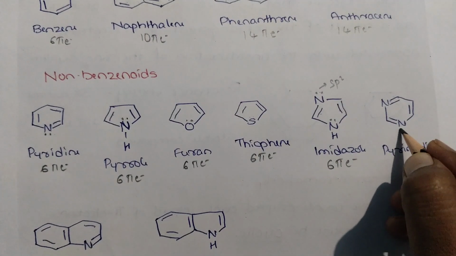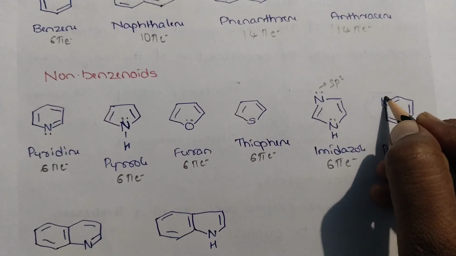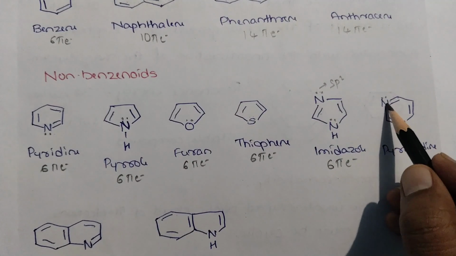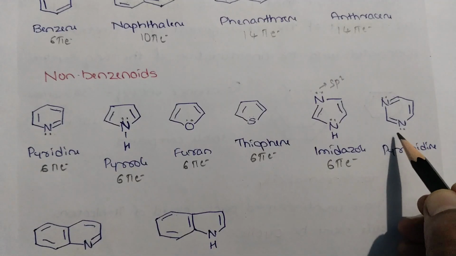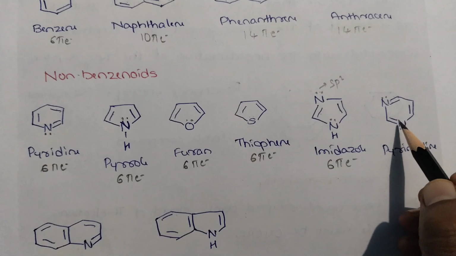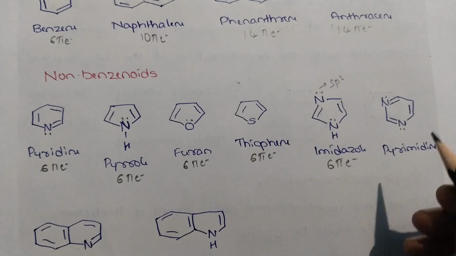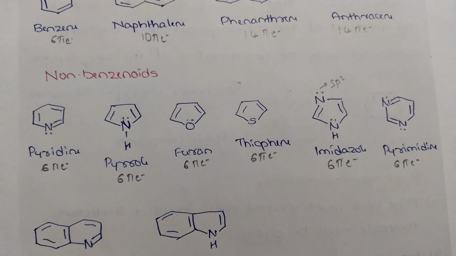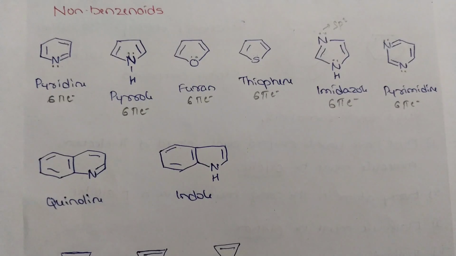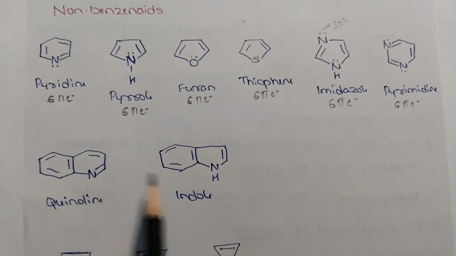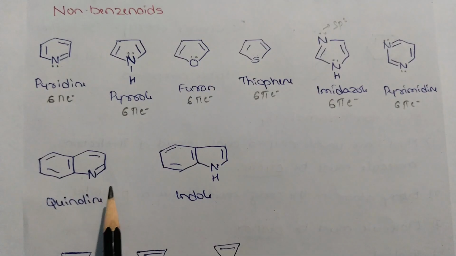Here also, the electrons on the nitrogen are in the sp2 orbital, so they are not involved in the unsaturation. There are only 1, 2, 3 pairs of pi electrons, and this is also a 6 pi electron system. These are called non-benzenoid systems. And there are also fused benzenoid systems. It means benzene is fused with this pyridine, and these are called fused or condensed aromatic compounds.